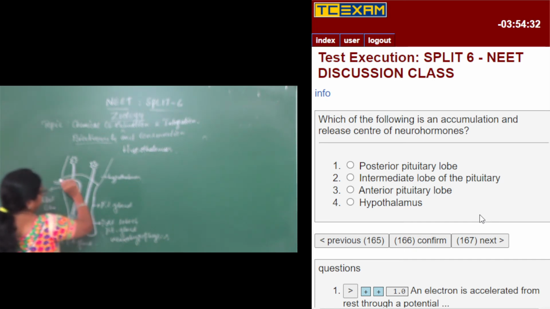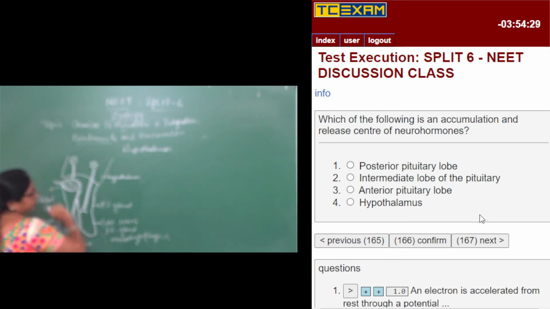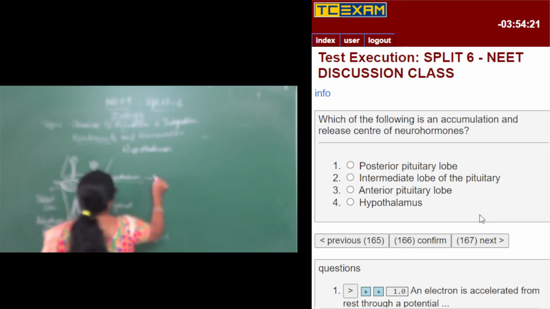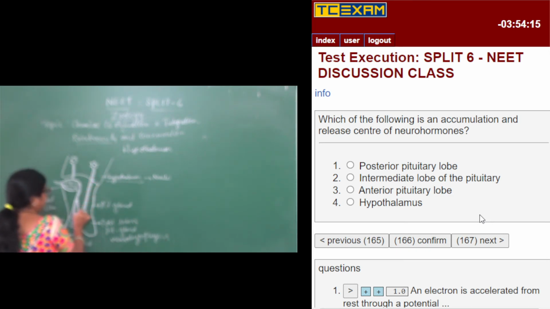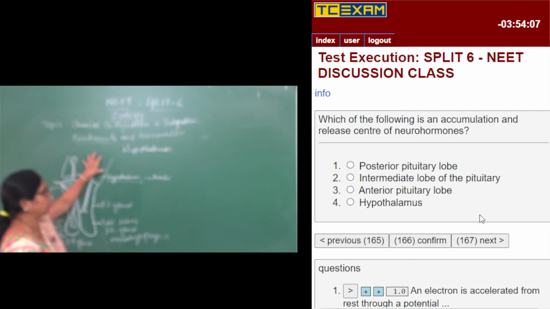So if this is hypothalamus, it has got neurosecretory cells. We call these two as the neurosecretory cells, and these neurosecretory cells in the hypothalamus are referred to as nuclei. At their axonal endings, they have neurosecretions. So what is happening here? This posterior lobe is under the direct control of hypothalamus. Hypothalamus is going to synthesize and secrete certain hormones and they are stored in the neurohypophysis of the pituitary gland.